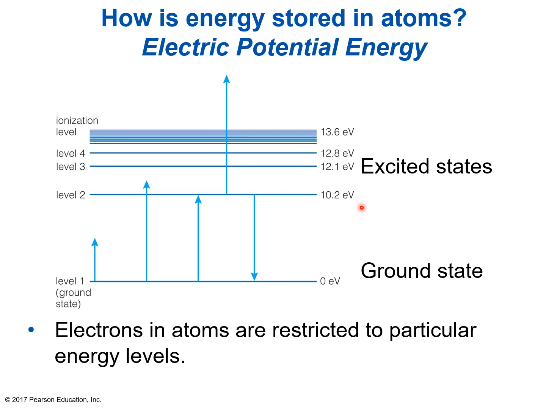If at any time you give it enough to be ionized, that means enough energy to be stripped away from the atom, it will just fly free. So if we started at the ground level and we give it 13.6 electron volts, it'll fly up, and that's enough to break it free. The analogy with the soccer ball is kicking it at such a speed, tens of thousands of miles per hour, so that it'll actually break free of Earth's gravity and go out into outer space and be gone.